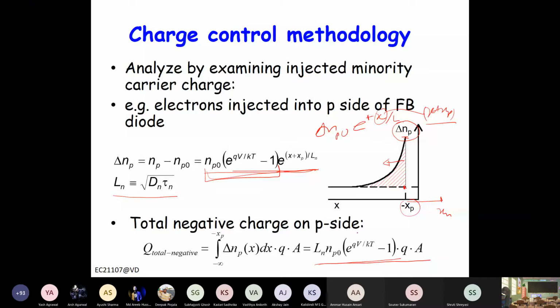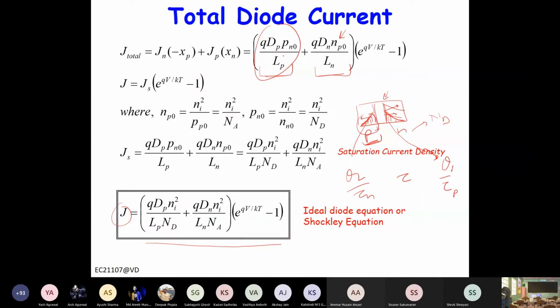And when you divide this by, now this is a total charge, the total charge divided by tau. The tau is what? L square is D tau, so L by tau you can write as tau by L by tau, which becomes D by L, right? So you basically get the same expression. You see here, Qp D by L, and this is Qn D by L.